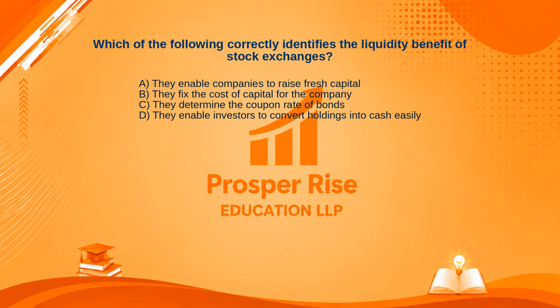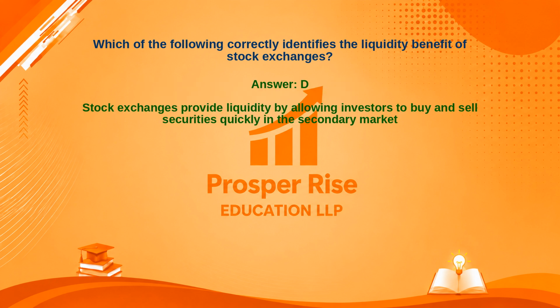The correct answer is option D. Let's see why. Stock exchanges provide liquidity by allowing investors to buy and sell securities quickly in the secondary market.